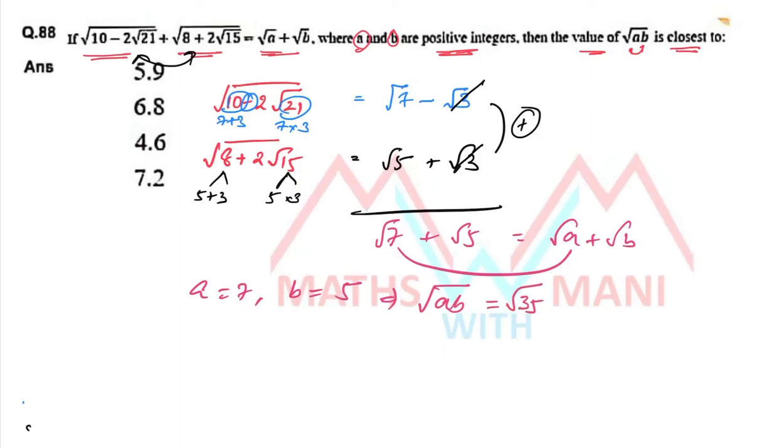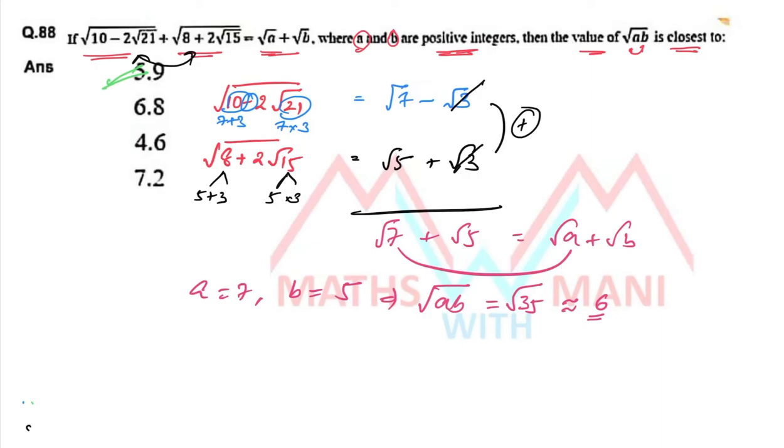Square root of 36 is 6. So square root of 35 is nearer to 6 but less than 6. So the option which is nearer to 6 and less than 6 is nothing but 5.9. That is, the first option is the correct answer. So if you know how to find the square root of a surd, then it is easy. Otherwise it takes somewhat more time. Okay.